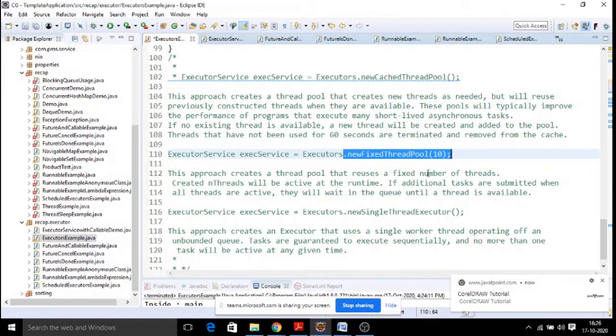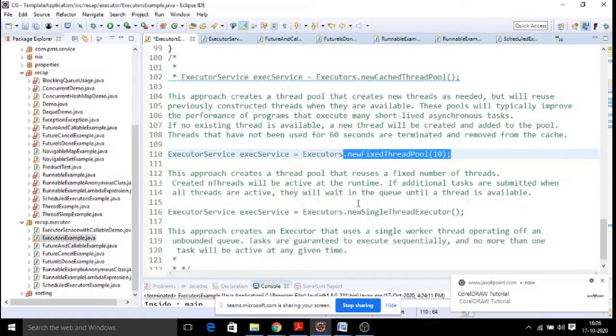So then it will enter into a queue, and as soon as a thread is released from these 10 working threads, that task is assigned. That way it is going to work. If it is a fixed thread pool, it is not like you cannot create above 10. Above 10, internally it will be waiting for some time to get a chance. That is called a fixed thread pool.